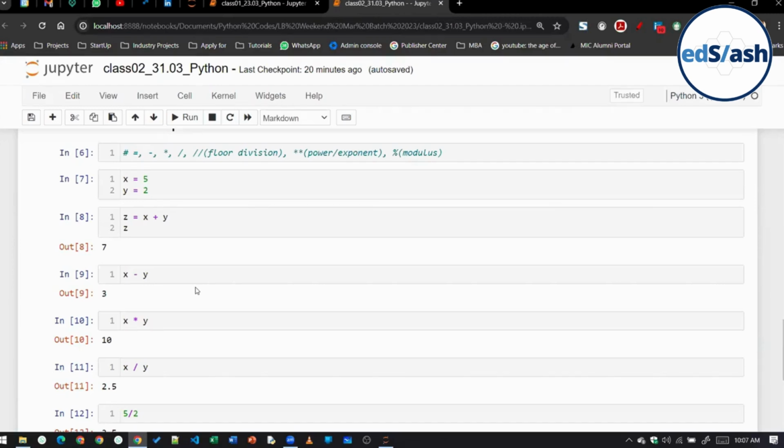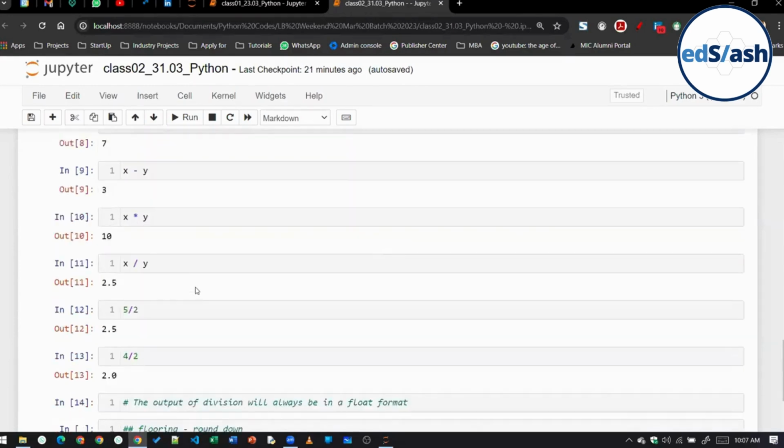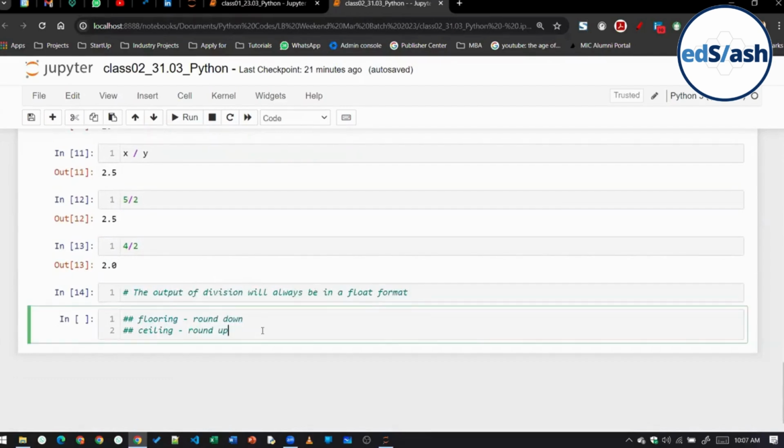But if I ask you to round off 3.4, it will be 3, right? So when we are rounding off, if it is equal to or more than 0.5, then we go to the upper number. If it is less than 0.5, then we go to the lower number, right? That happens in case of round off. But when we say round down, it will always go to the smaller integer. So if I ask what is the floor of 3.5, it will always be 3.